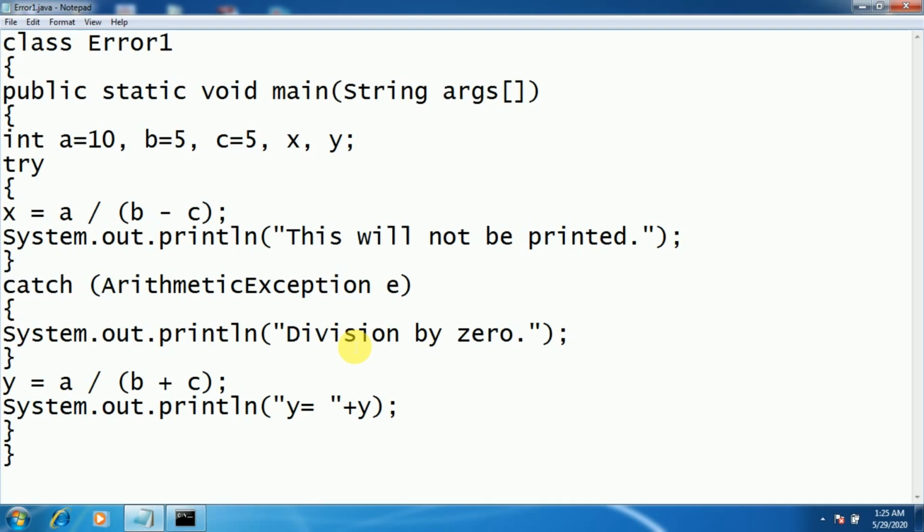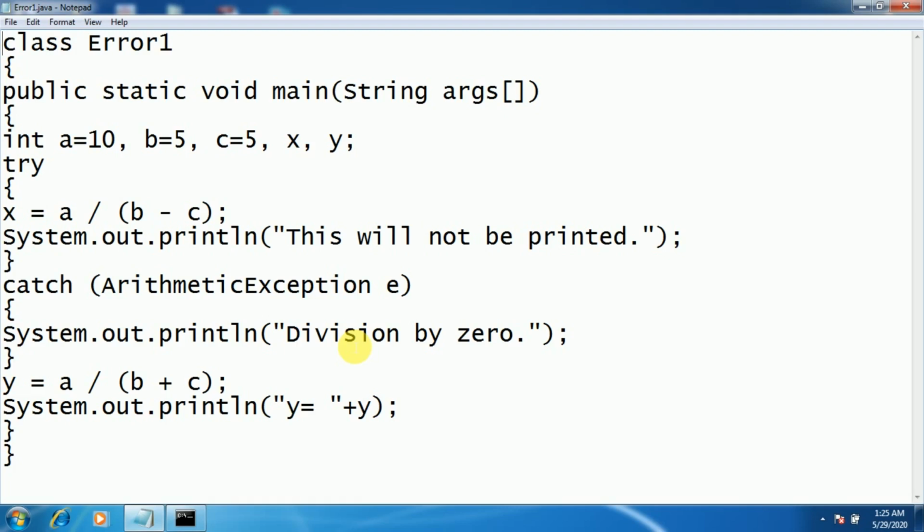To handle or catch these types of exceptions, exception classes are already available, which are able to handle all types of errors or exceptions thrown by the try block. They are classified again: ArithmeticException, which is able to handle the divide by 0 error.